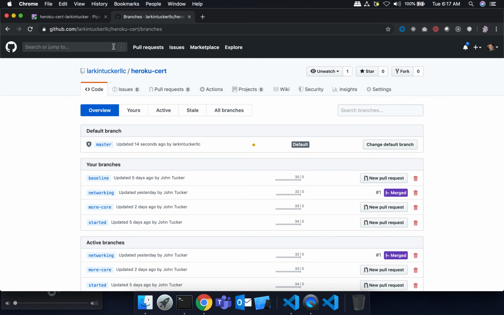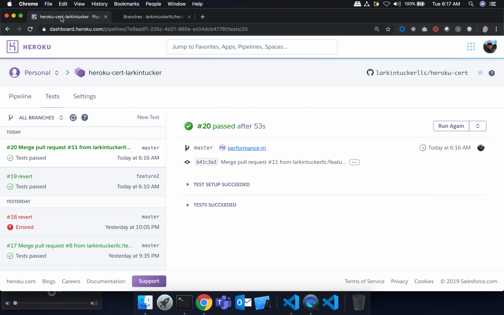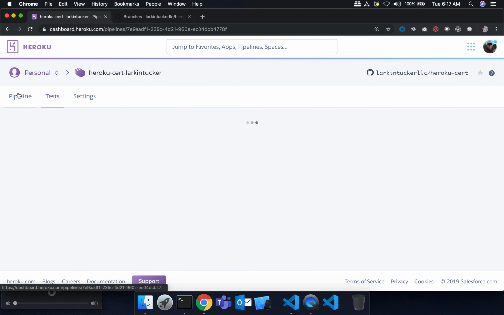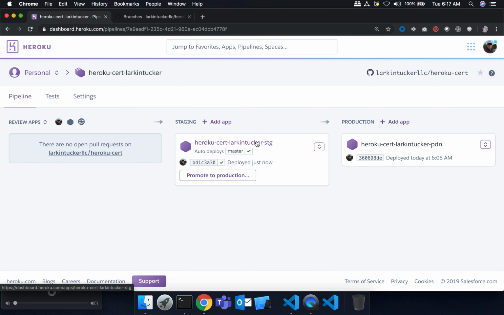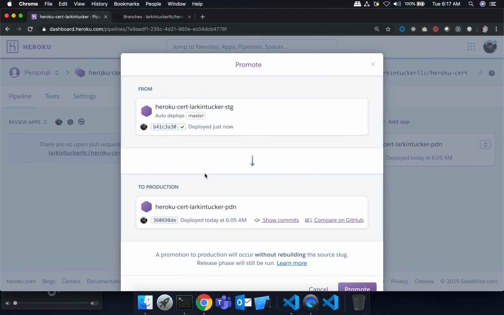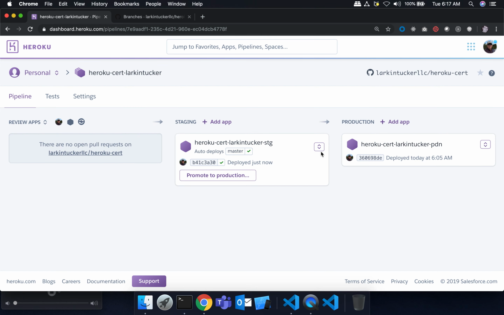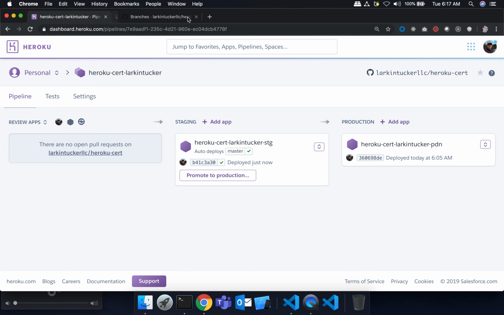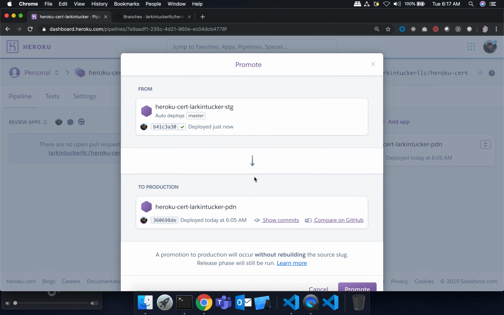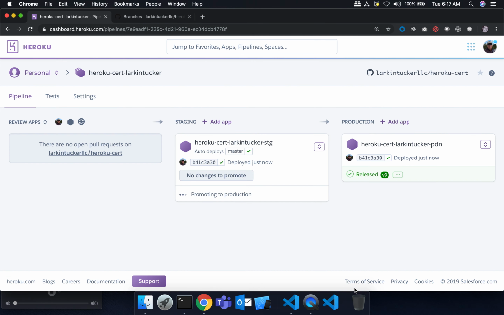I can see on master that I've got a green dot, and if you go back to your pipeline, you will notice that it is passing its tests and it's deployed, and now the app is running here under my staging environment, and I can promote this up to production. Well, in theory, you would validate it, so I would say, do my tests in staging, I'm happy, promote to production, promote, and then I'm back to a clean state again.